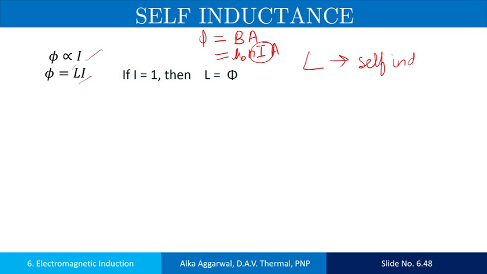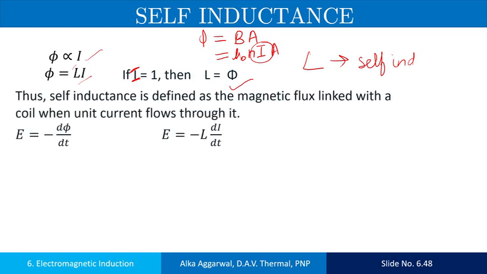If I is equal to 1, then L equals phi. So what is the self-inductance? Self-inductance is defined as the magnetic flux linked with a coil when unit current flows through it.